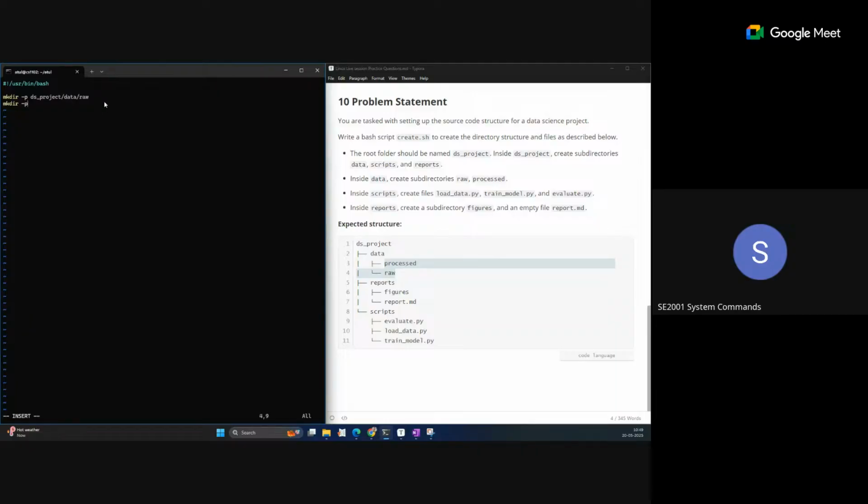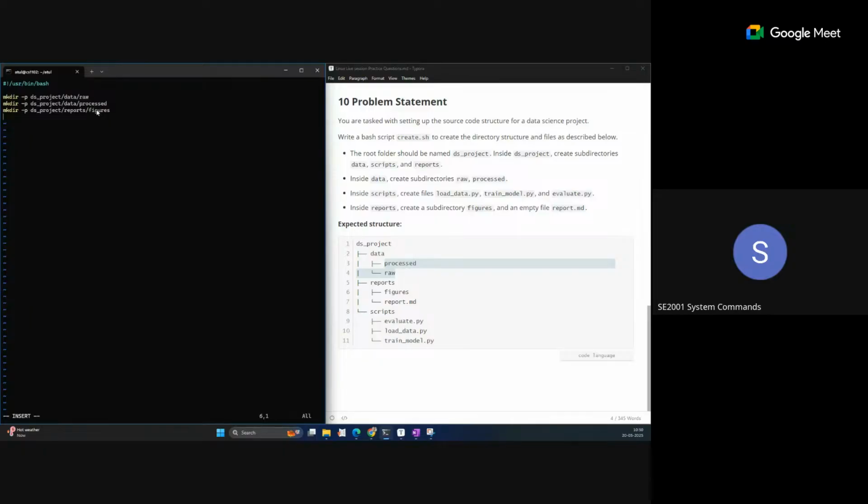Similar things can be done for each, using mkdir -p. You can use different commands for the same task, so there are multiple ways to do it. Same ds_project slash data, and then another directory, processed. This is also a directory. In the same way we need to create reports: mkdir -p ds_project/reports, and inside reports we have one more directory, figures.